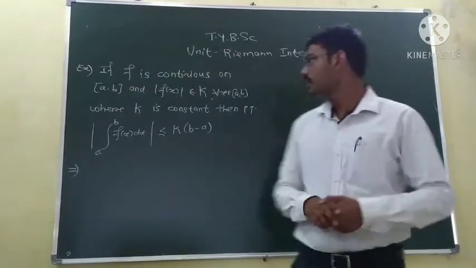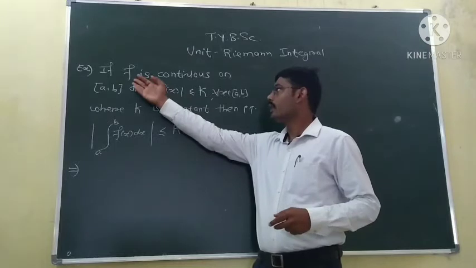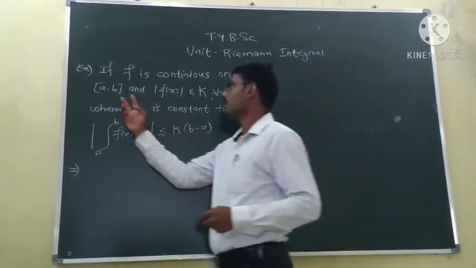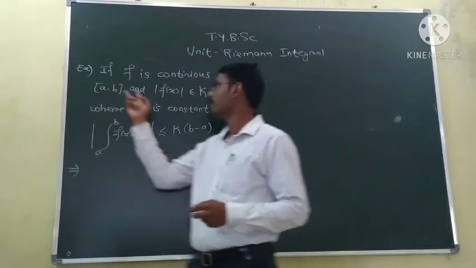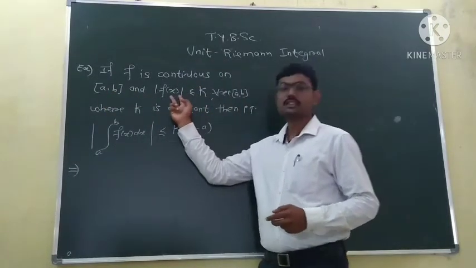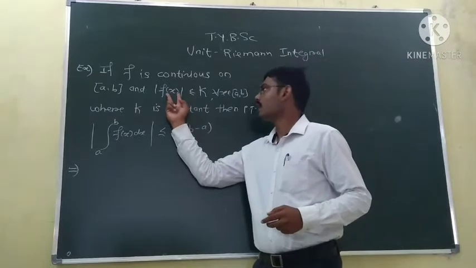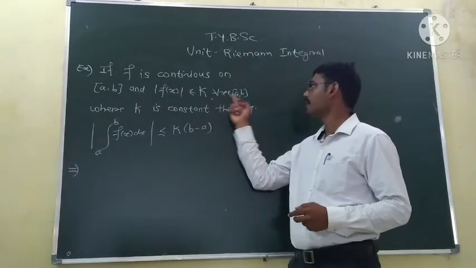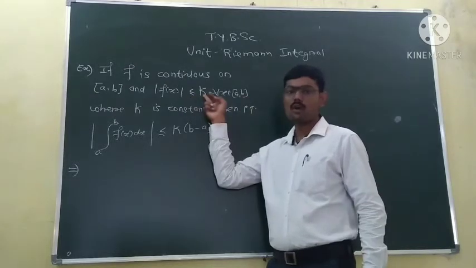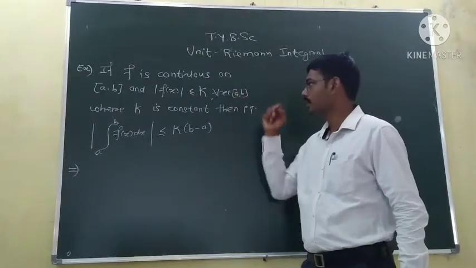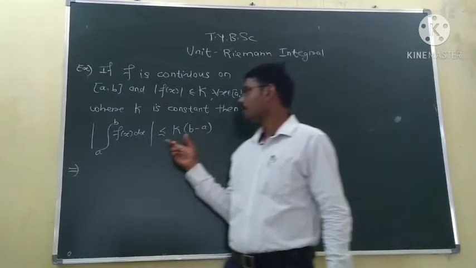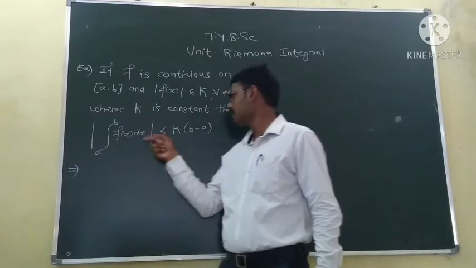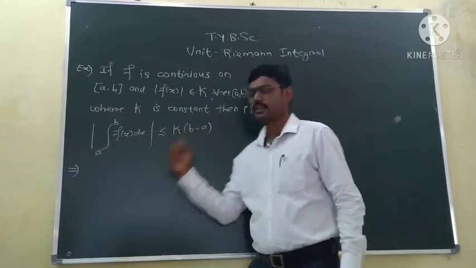The first example: we are given a function which is continuous on the closed and bounded interval [a, b], and the function is bounded, that is, the mod of the function is less than or equal to some k for every value of x in [a, b]. Then prove that the mod of the integration of f is less than or equal to k times (b minus a).